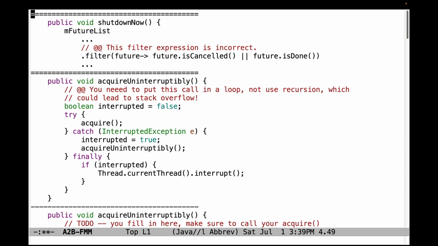So that's the end of the frequently made mistakes walkthrough for Assignment 2B. Please make sure that you address these in your final submission, which is going to be due relatively soon. Please take a look at the website for more information on when it's due.